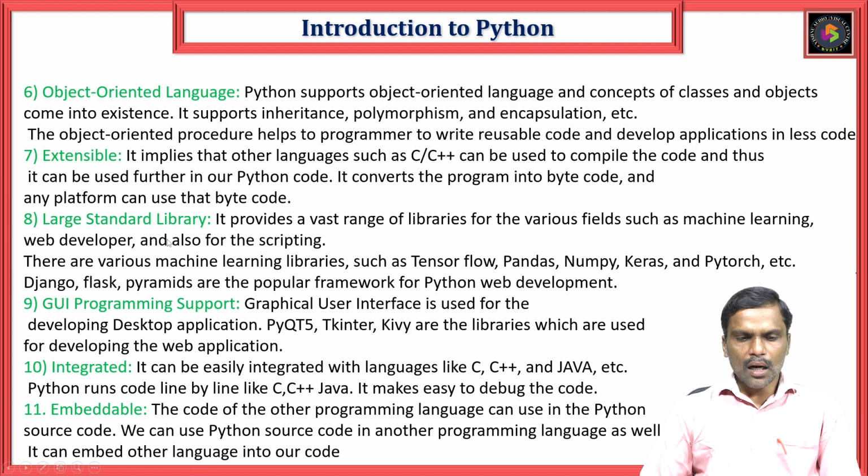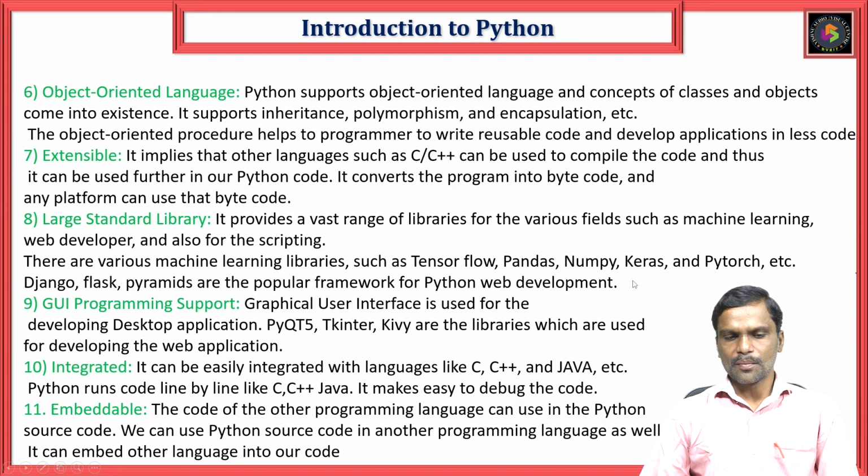Next one is large standard library, a huge amount of standard libraries, a vast range of libraries in various fields such as machine learning, web development, and also scripting. If you see, there are various machine learning libraries such as TensorFlow, Pandas, NumPy, Keras, PyTorch, etc. And Django, Flask, Pyramid are the popular frameworks of Python web development. So because all these libraries are present in Python, this is another feature, where Python contains a large amount of standard libraries.